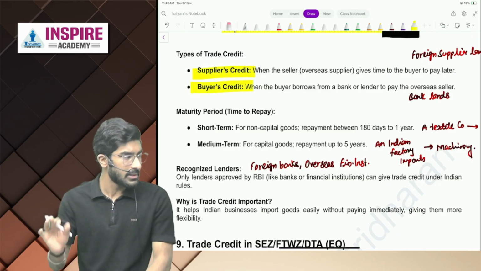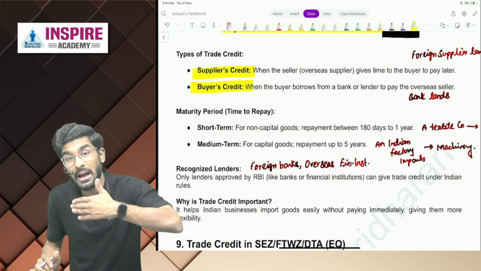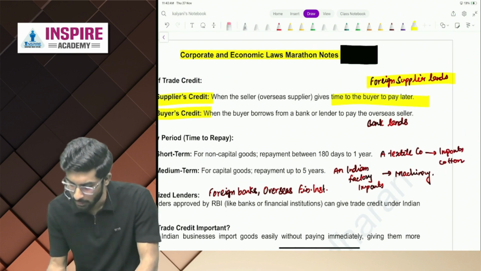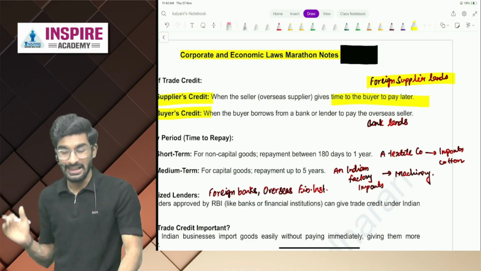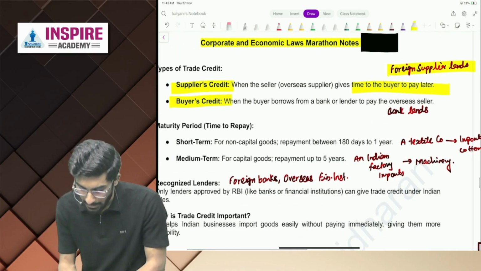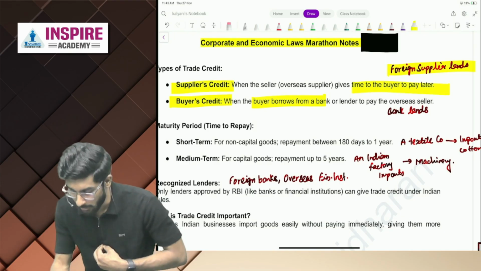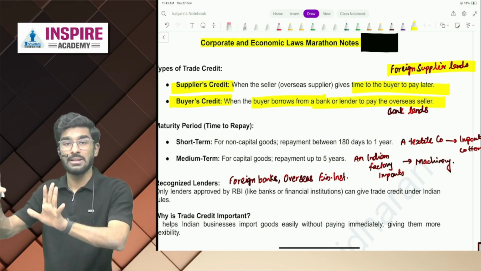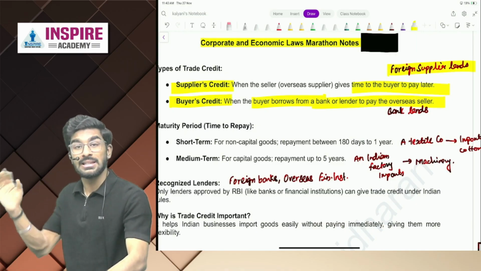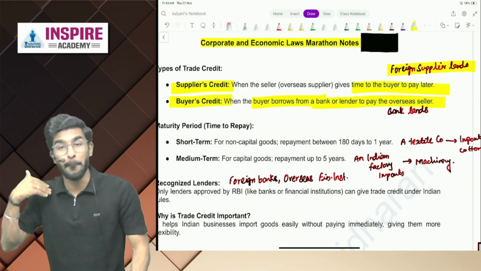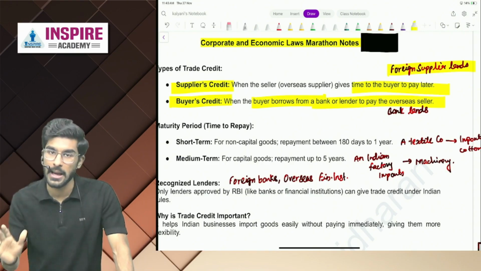What is the meaning of suppliers credit? The foreign supplier gives time to the buyer to pay later. And number two is buyer's credit, when the buyer borrows from a bank or lender to pay the overseas supplier. In SC, the supplier gives you time. In BC, the bank of the borrower gives them time.